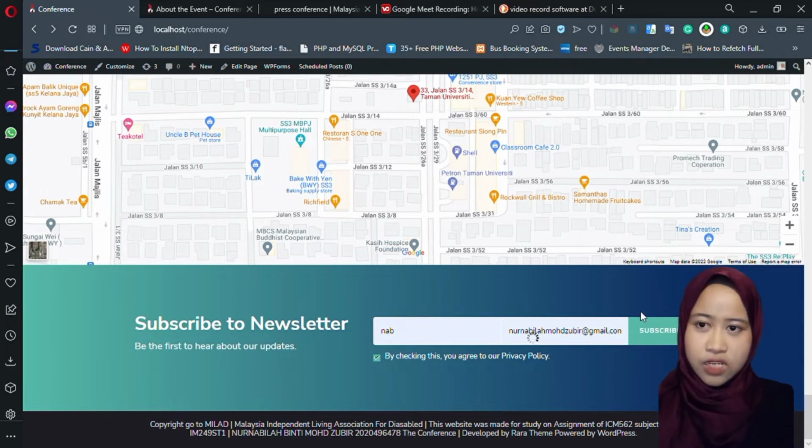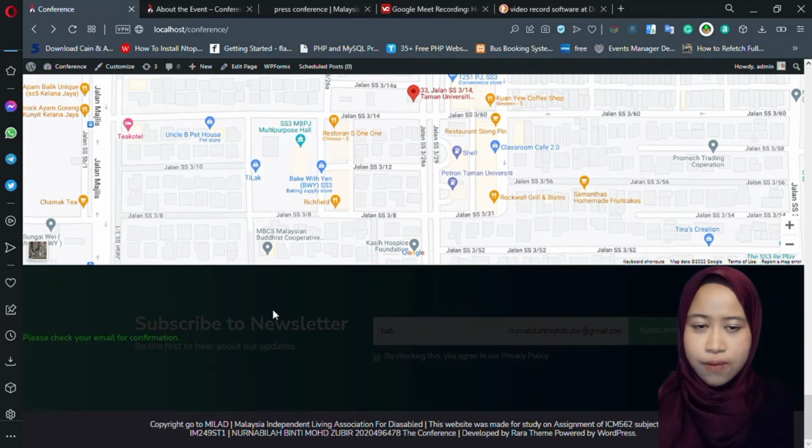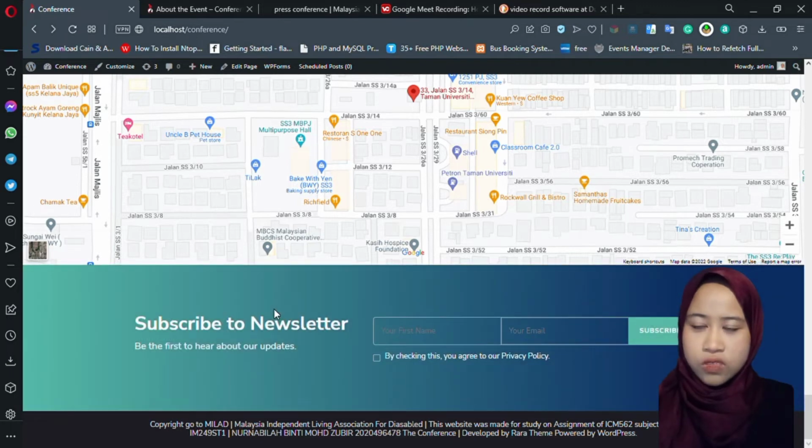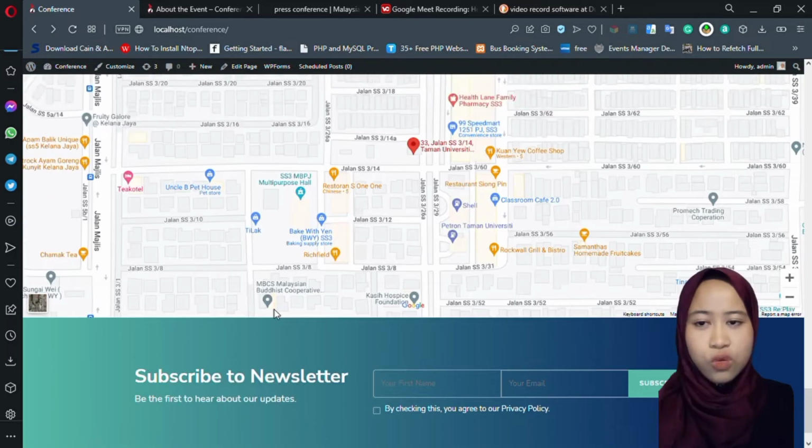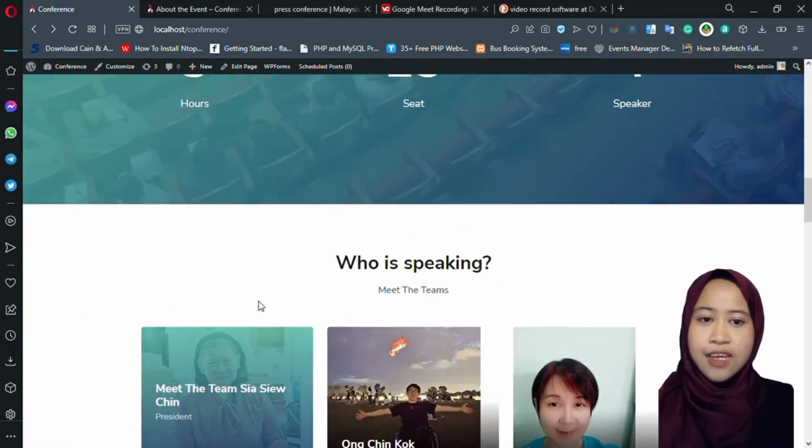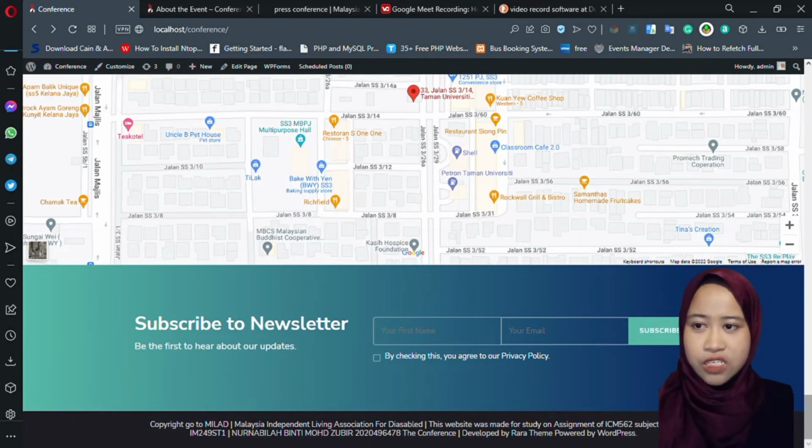Before the footer, there is a newsletter form that was added for users to subscribe to the website so that the user will follow up on the next activities and events that the MILAD Association will do in the future. The newsletter is functioning with SMTP plugins that were created so that the MILAD administrator can send their events and activities to every subscriber that came to the website.